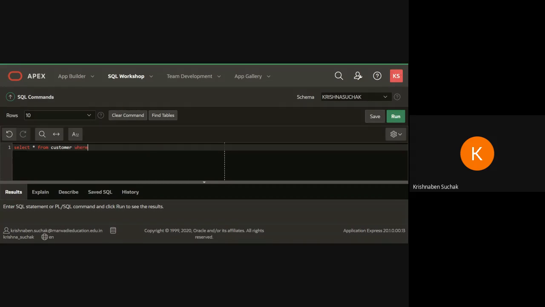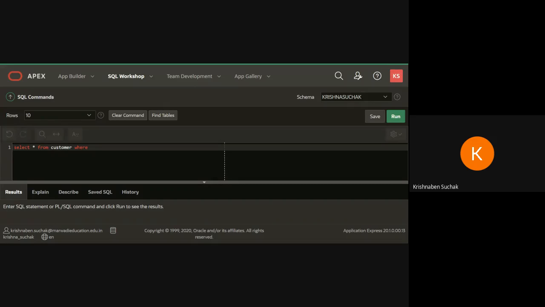Now see, the customer table, we have created in practical 2 as well as in practical 5, that means in the last lab. So if in the last lab you gave the name of the customer table as customer 1, then you have to write customer 1. If you gave 2, then you have to write customer 2, whatever name you have given, but do not confuse it with the previous table. Do not write here the name of the previous table which you created in the second lab.